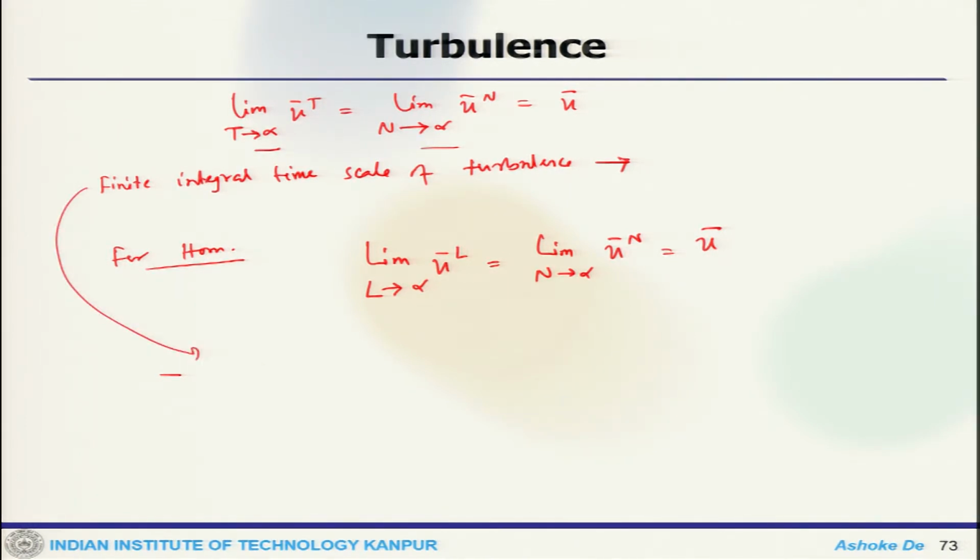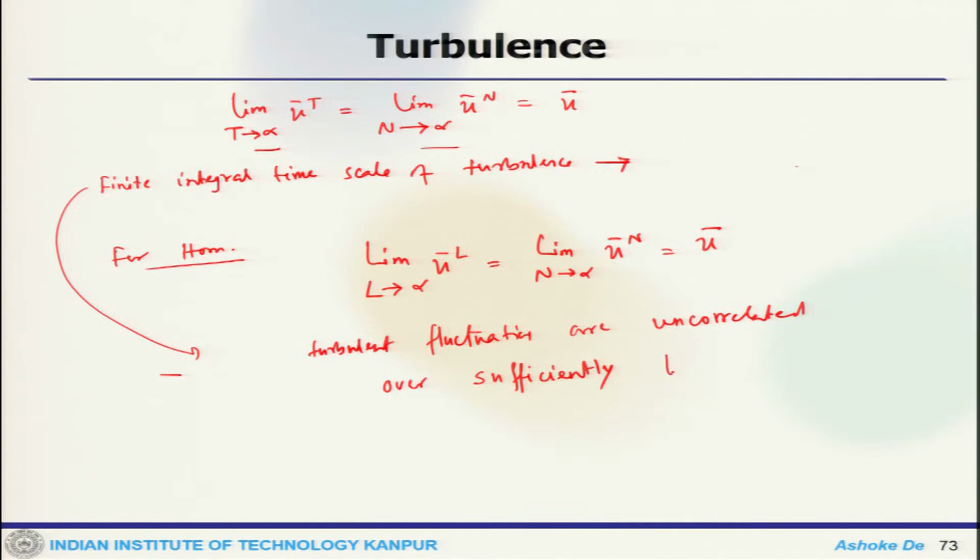So in one case the fluctuations are uncorrelated over a sufficiently long time, and in the homogeneous case they are uncorrelated over a sufficiently long distance.